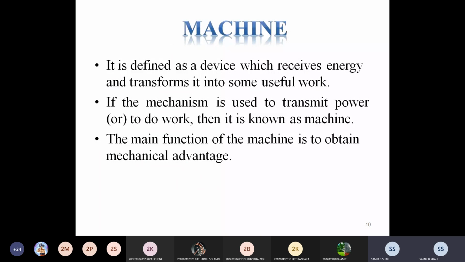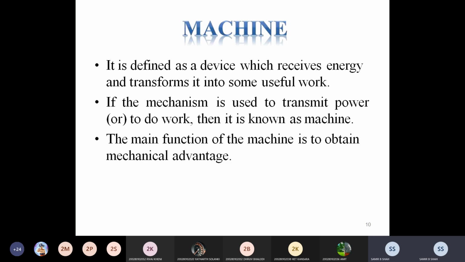Machine, as I discussed earlier, because the term is already covered in the definition, it is important to understand that the definition of a machine is a device which receives energy and transforms it into useful work. If the mechanism is used to do work, then it is called a machine.